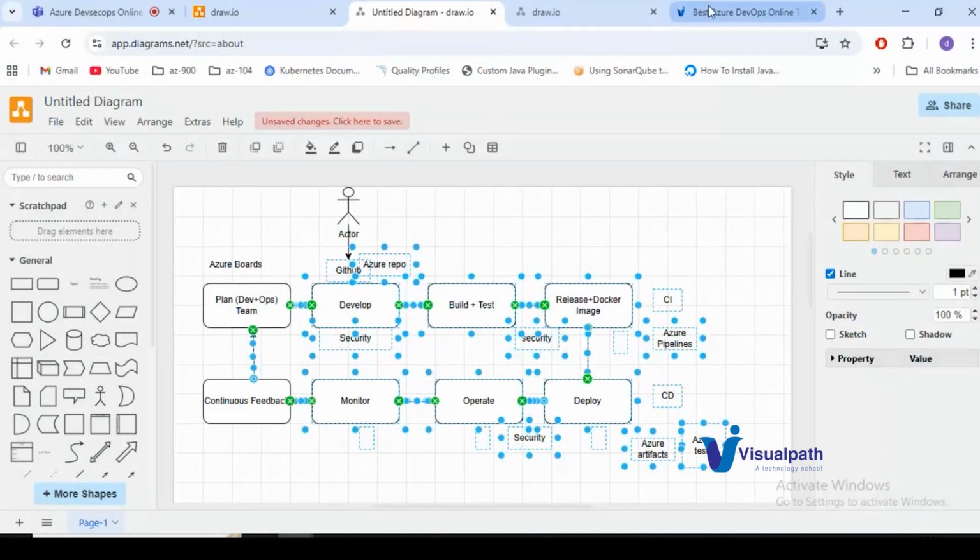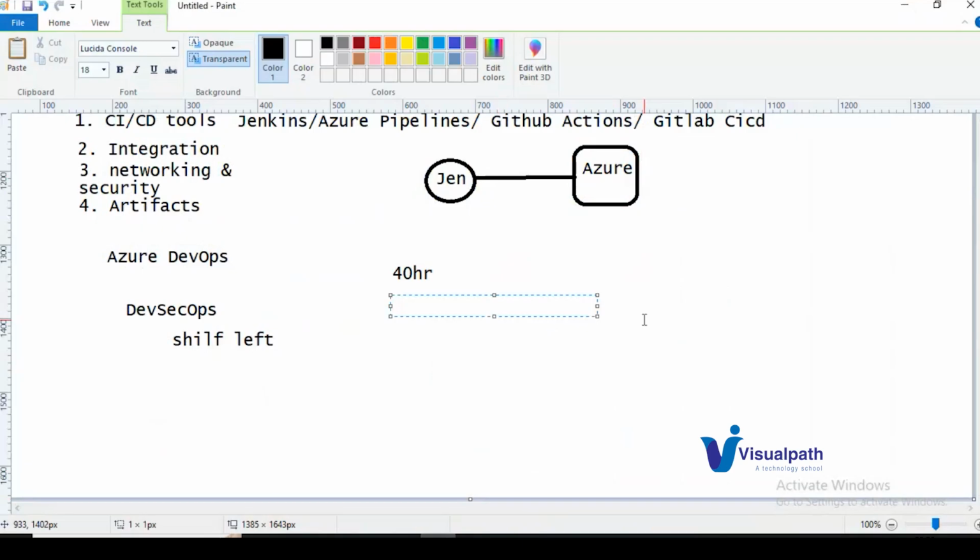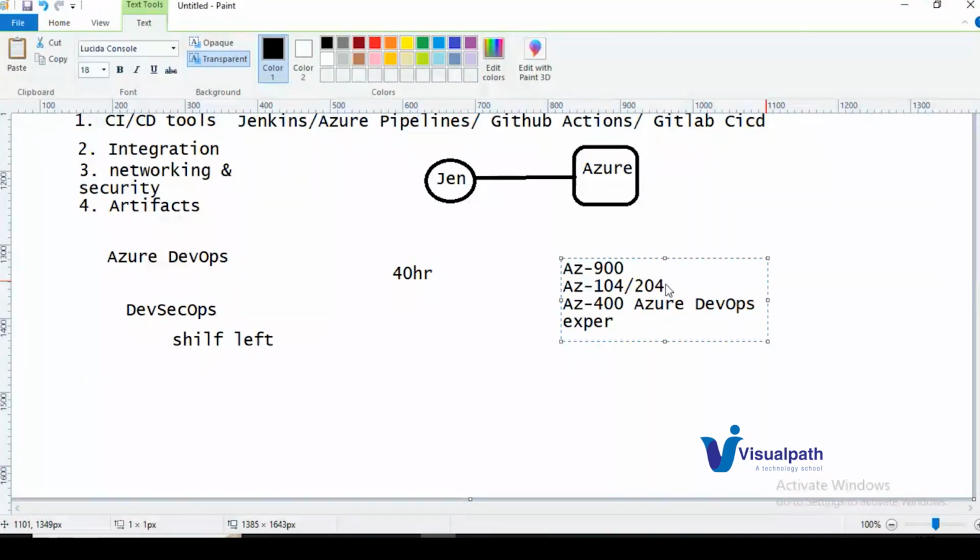With this course, you can also prepare for certifications like Azure 900, Azure 104, or 204. If you have a development background, you can go with 204. If you don't have any development background, you can go with 104, which is admin level. 900 is fundamentals and 104 is admin, and you can also look at Azure 400, which is Azure DevOps Expert. You can achieve all three certifications once this course is completed.